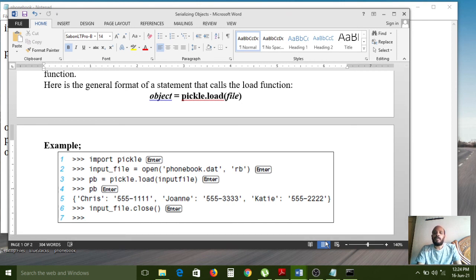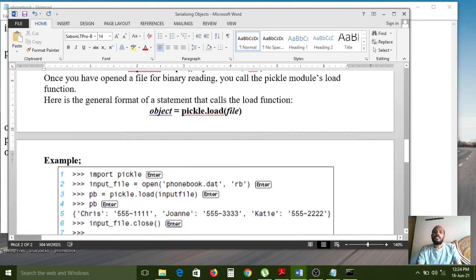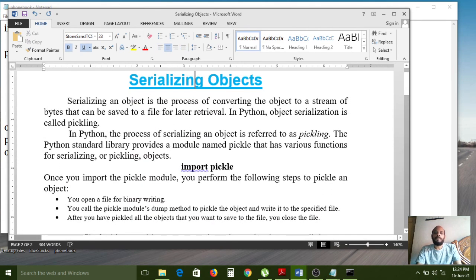While explaining, I changed the example, I changed the phone book data, but all the remaining is the same. Here I gave Chris, Johnny, Katie. These three names are foreign names, don't be confused, but you have to do the same processes by yourself. You had better practice, then only can you understand, otherwise you cannot understand these programs, right? The serialization process is completed.